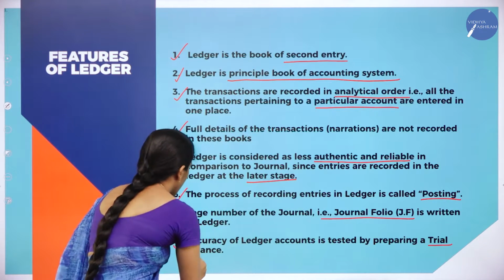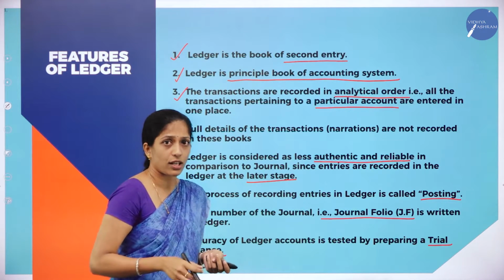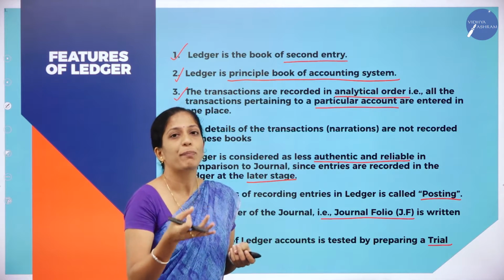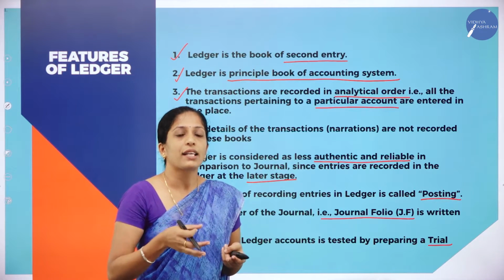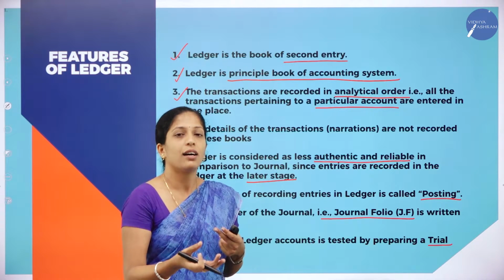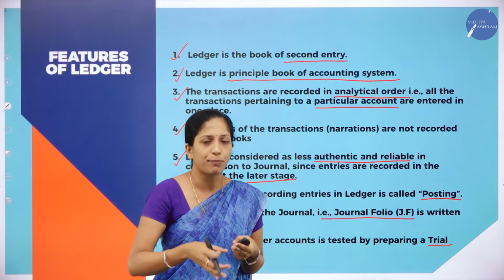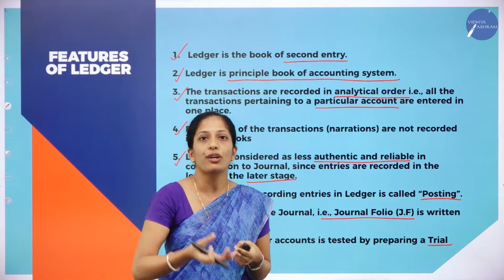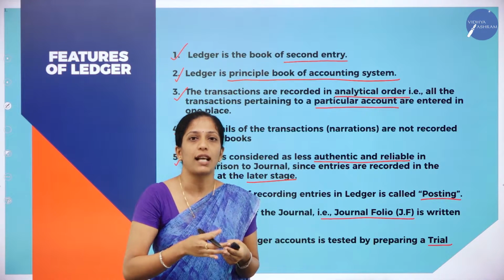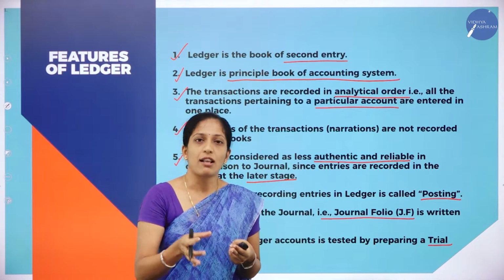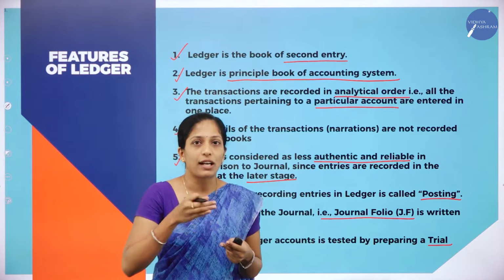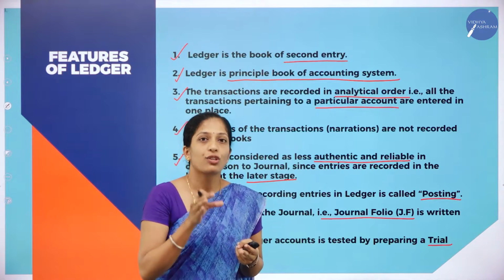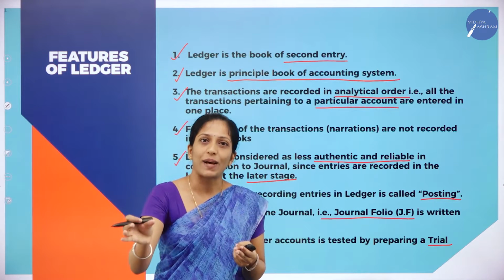So whether a ledger is correct or not, for that we are going to prepare trial balance. Whether the accounts we have prepared are accurate or not, in order to check that, we can prepare trial balance. You are going to learn about trial balance in our further classes. Trial balance contains both debit as well as credit.